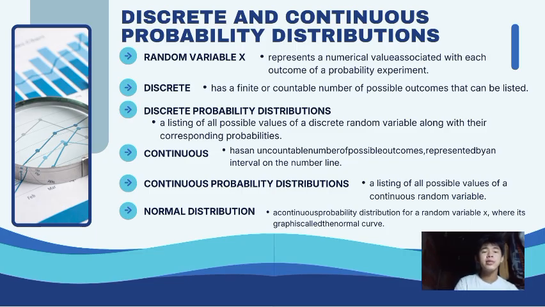So let's now proceed to the normal distribution. A normal distribution is a continuous probability distribution for a random variable x whose graph is called the normal curve. It is very fundamental in statistics that we know the definition of normal distribution. Okay? So let's now tackle and dig deeper into the normal distribution.